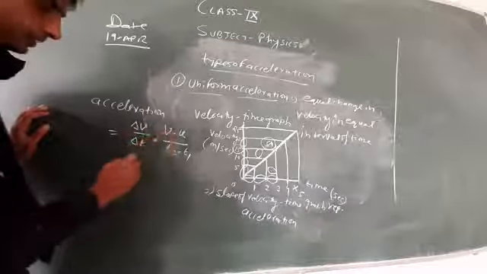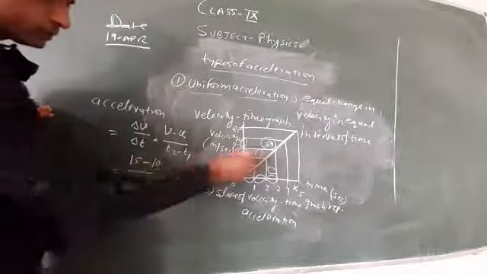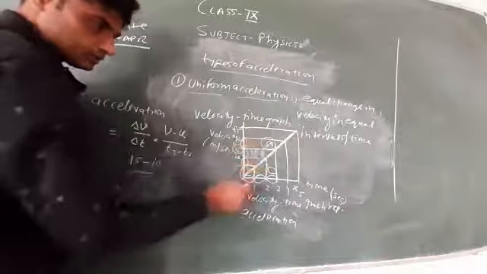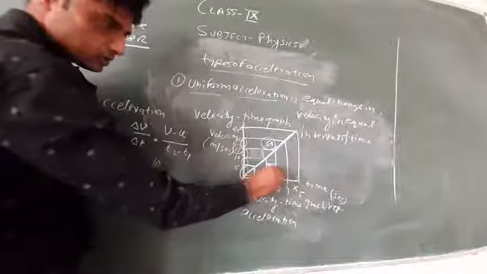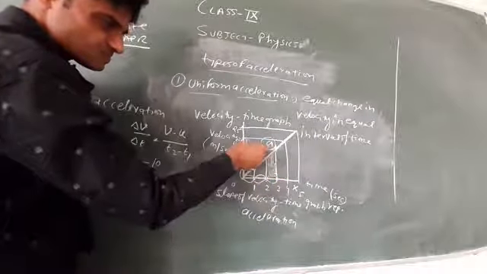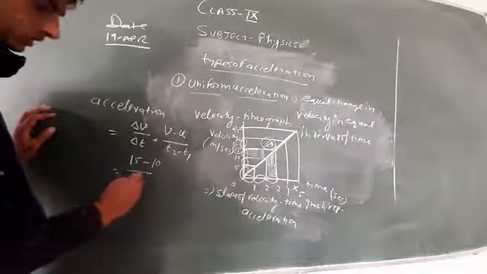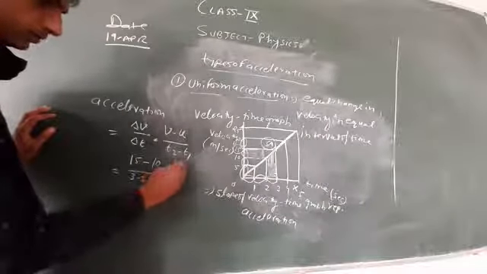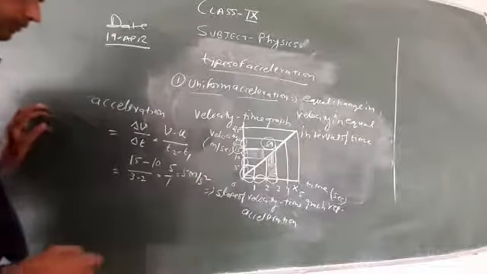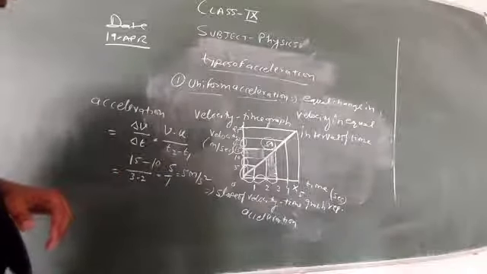So v is 15, u is 10 for this interval, and the time is 3 minus 2, equal to 1. So the acceleration is 5 meter upon second square.